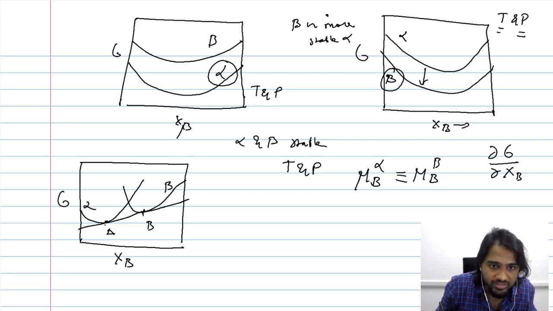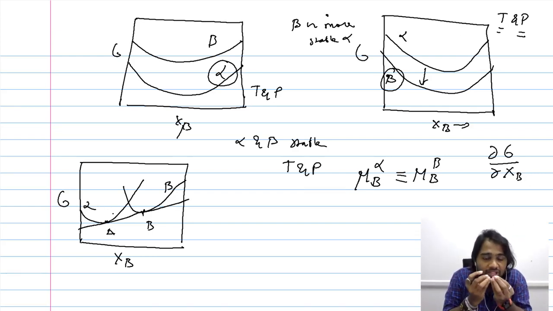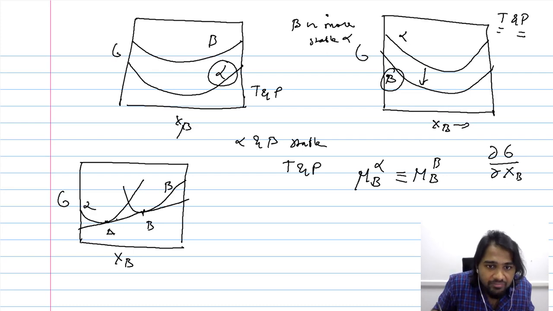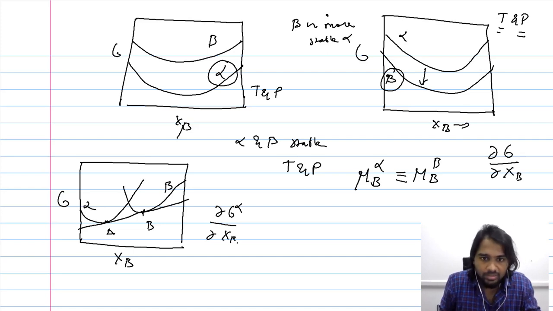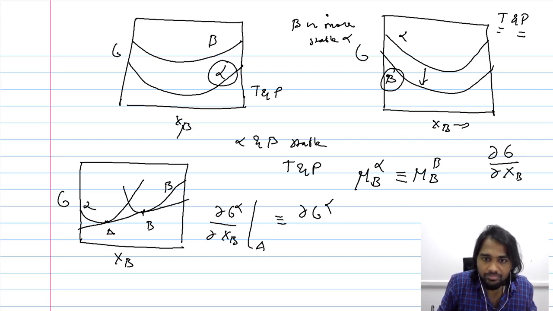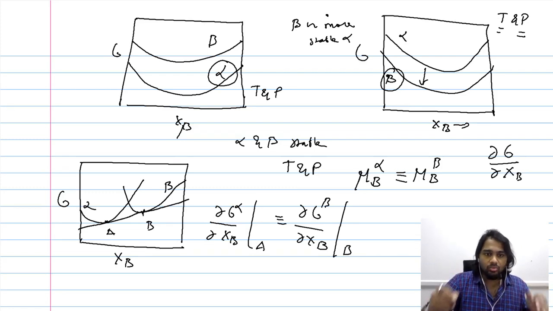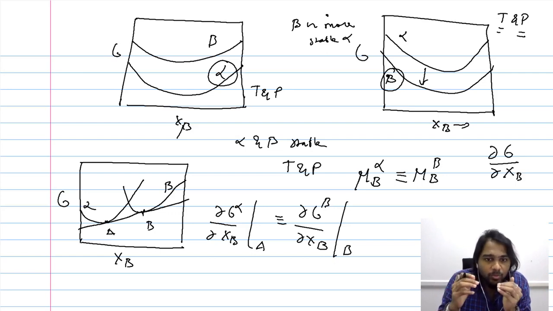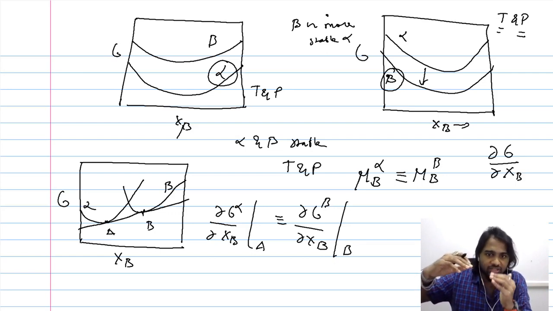So at these two points A and B, the derivative of G alpha with respect to the concentration of B at A is equivalent to the change in the Gibbs free energy of beta with respect to the concentration of B at B. So we have two different curves representing the Gibbs free energy of alpha and beta, and it is possible for us to drop a tangent that touches both.